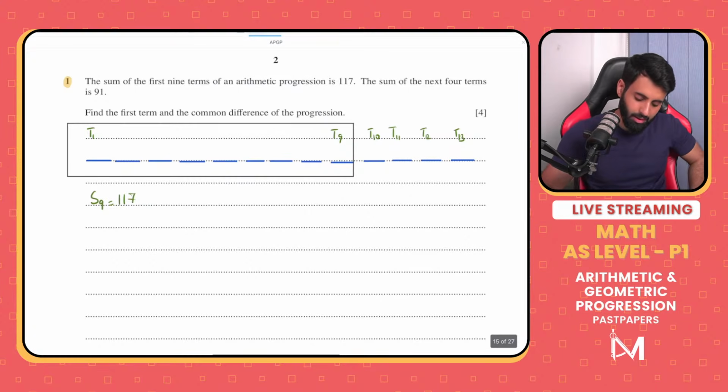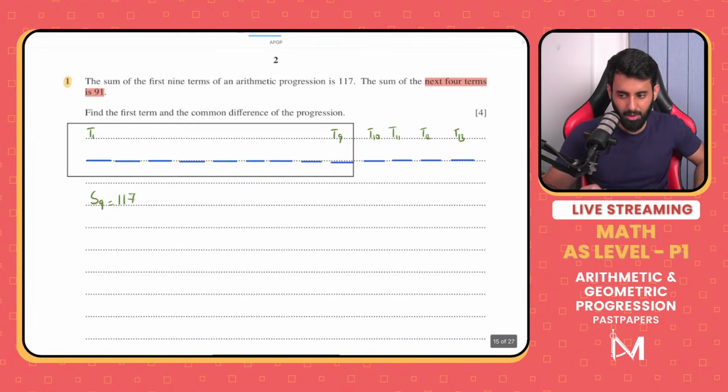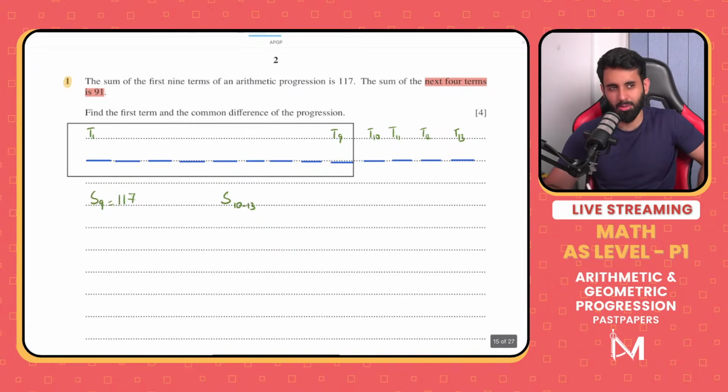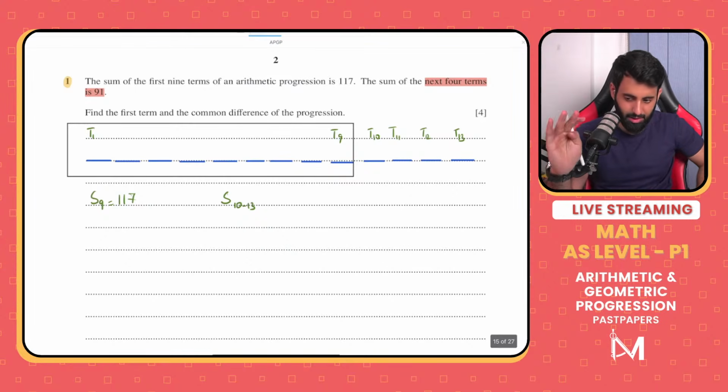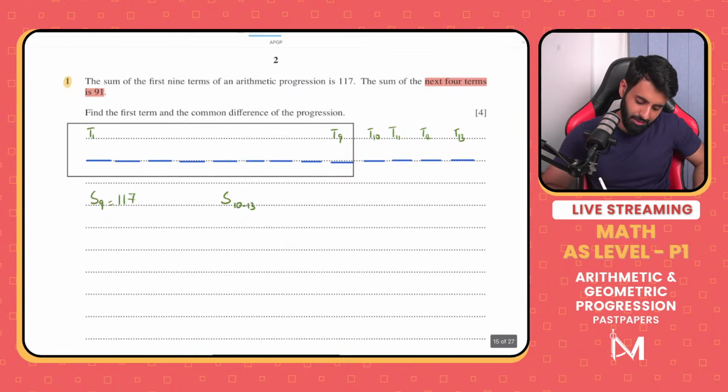Then the question says the sum of the next 4 terms. Okay, so we don't really have a formula for the sum of the next 4 terms. When the question says sum of the next 4 terms, that means starting from the 10th to the 13th term. So 10 to 13 inclusive is 4 terms. You might think for a second that 10 to 13 isn't that equal to 3. No, 10, 11, 12, 13. So that's 4 terms. So sum of the next 4 terms is 91.